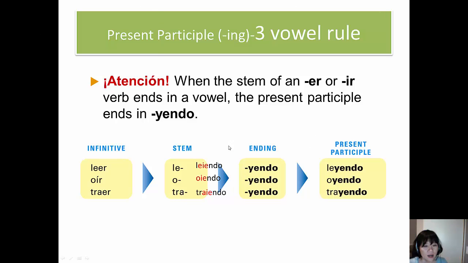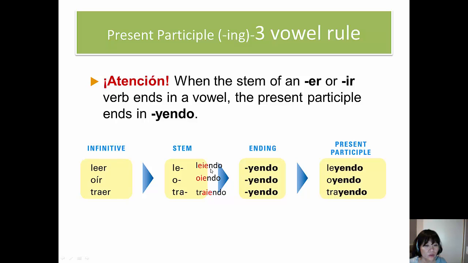You must stop for a minute and examine your spelling here. If you look at leyendo, you have three vowels in a row, E, I, E. And the same combination is seen in oyendo, O, I, E. And the same in trayendo, A, I, E. In Spanish, for some reason, we don't like to have three vowels in a row.